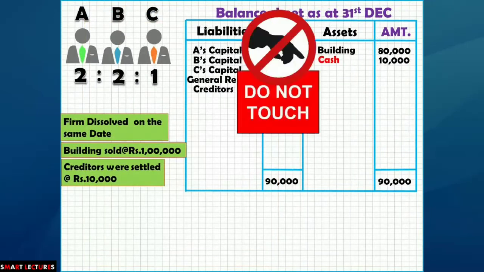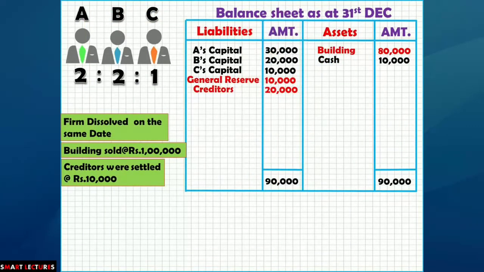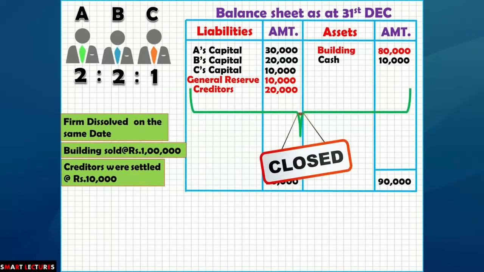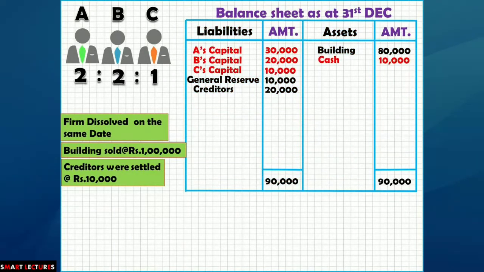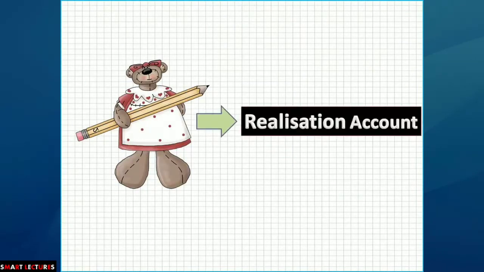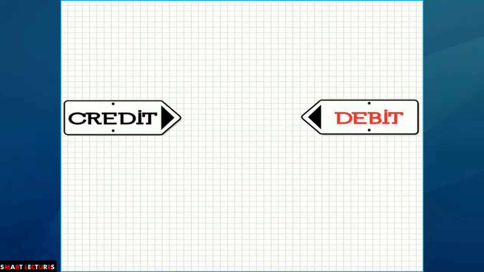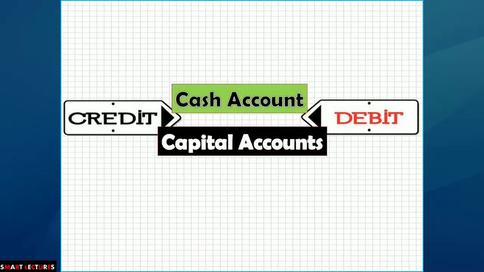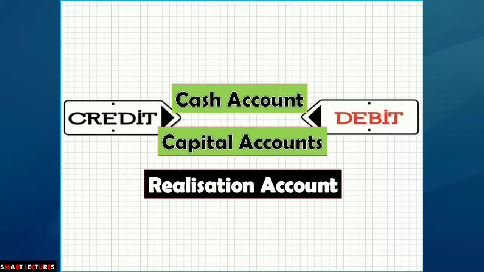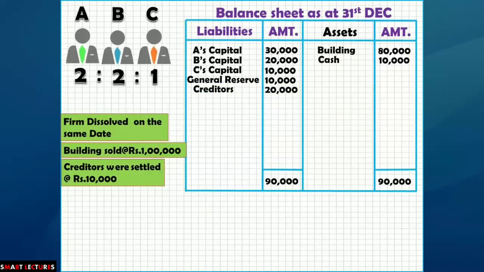And cash account, please don't touch it. So in this way, all assets and liabilities accounts are closed except capital and cash account. And we have created one more account, that is realization account. So be careful. Now in the further entries, we can debit or credit only three accounts: cash, capital or realization account. Now read the further instructions in the question one by one.